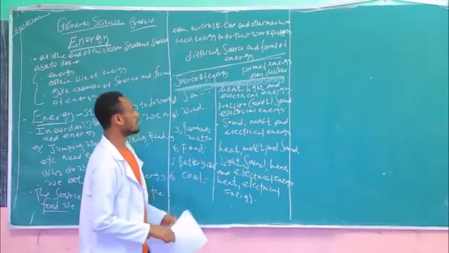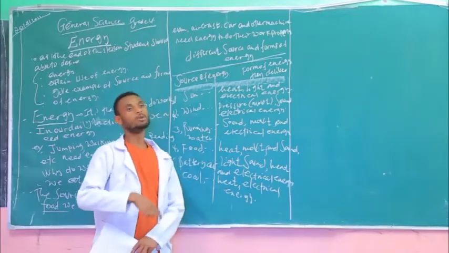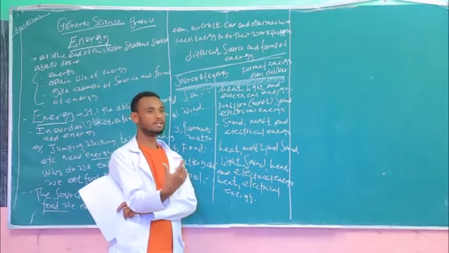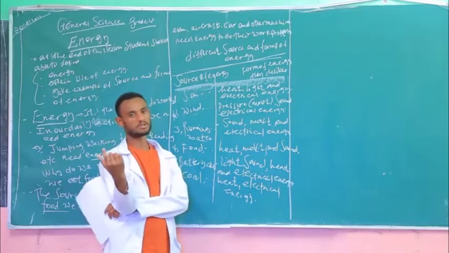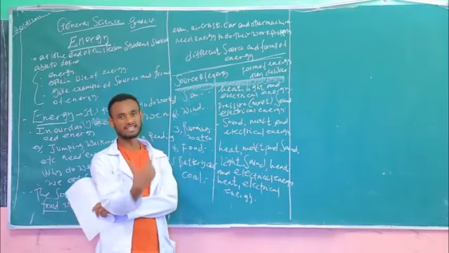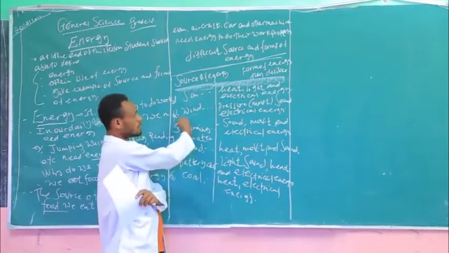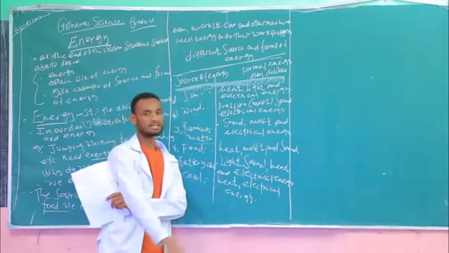Look, students, what we're going to understand from this topic is that you can get a variety of different types of energy, from different perspectives, from different types of sources. You can get energy from the battery cell, from the food, even from the wind, from the sun, and from the running waters.